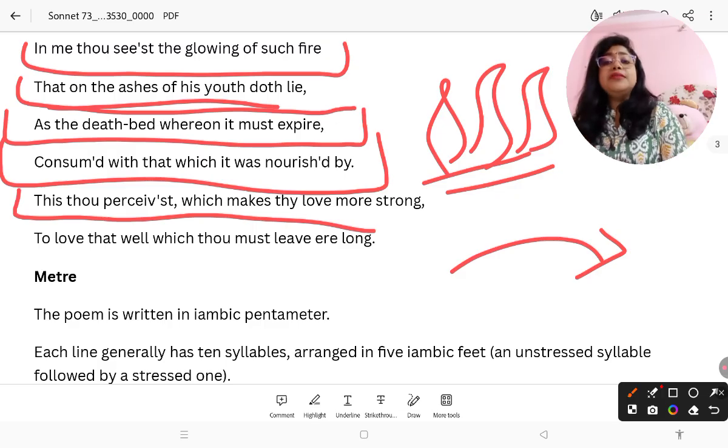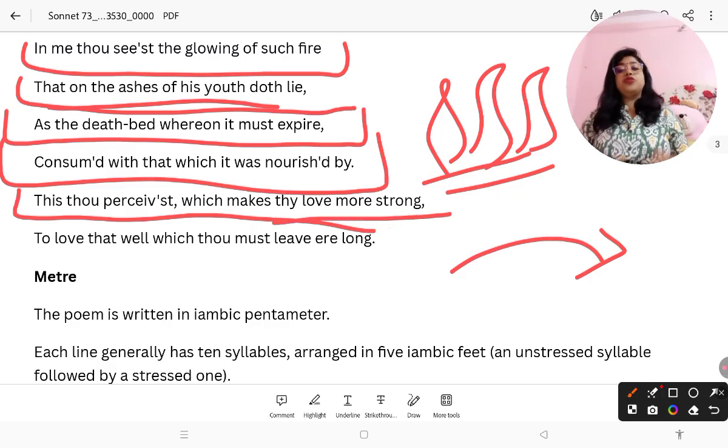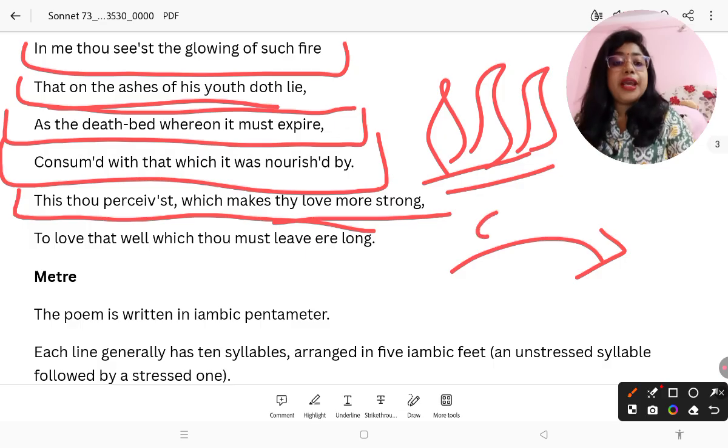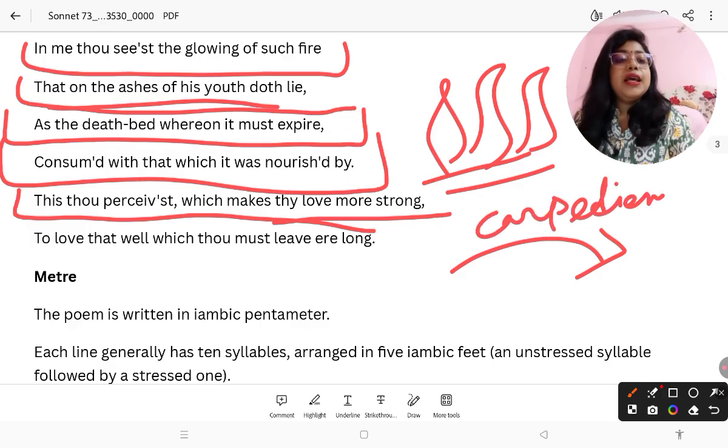these thou perceivest, which make thou love more strong. So you are very much aware of that fact. Okay, so that these thou perceivest, you realize the fact, therefore it makes you love me strong, it makes our love more strong. These things mean I am dying, or I have become an old man, therefore there is no time. So there you can see the carpe diem theme, meaning seize the day.